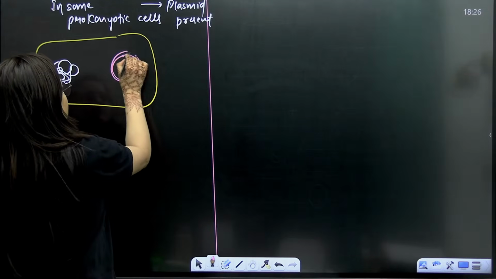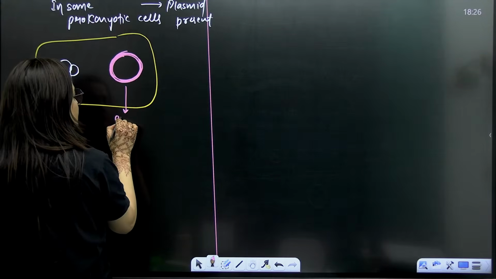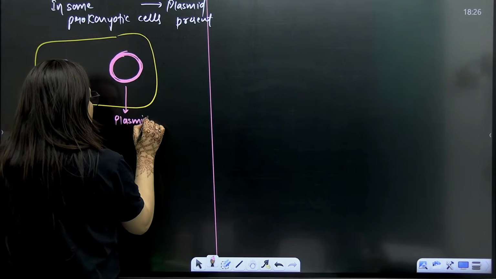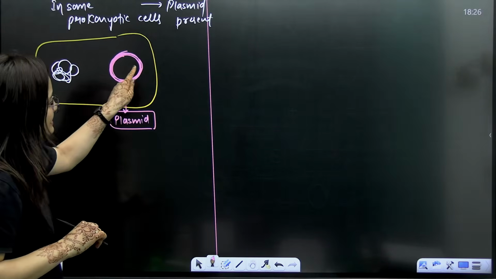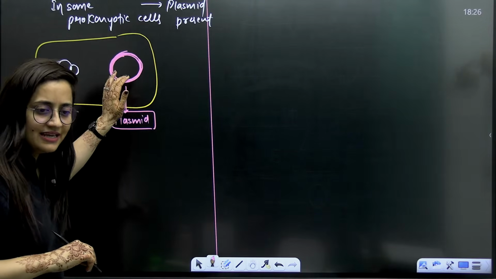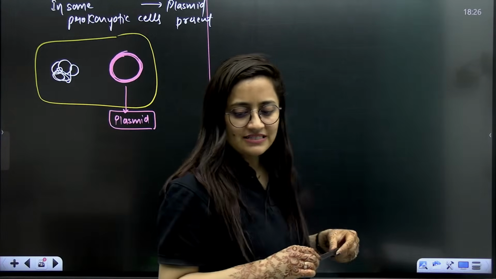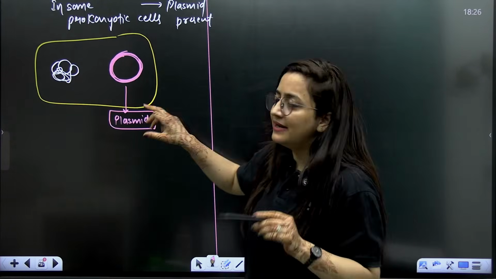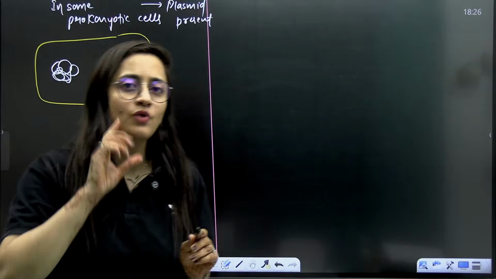Just imagine it like this, it's a ringlet of DNA. It is the extra chromosomal DNA. This is your plasmid. Now, students, when you talk about this plasmid, of course, it's a DNA only. If it is a DNA, it is going to have genes, yes or no? Definitely it is going to have genes.